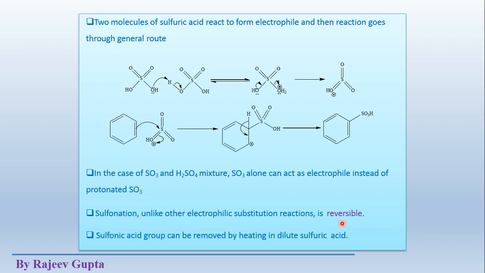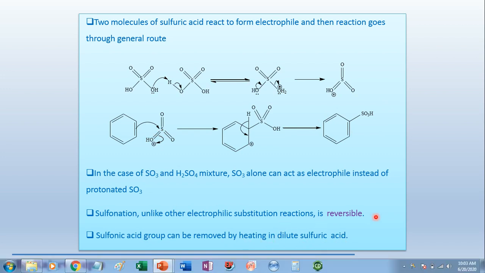Sulfonation, unlike other electrophilic substitution reactions, is reversible. In other electrophilic substitution reactions, when the final product is formed, it cannot be converted backward, but this reaction is reversible, meaning the product can be converted into these reactants. So the sulfonic acid group can be removed by heating in dilute sulfuric acid. See, this benzene sulfonic acid could be converted into its constituent reactants in the presence of dilute sulfuric acid and by heating.